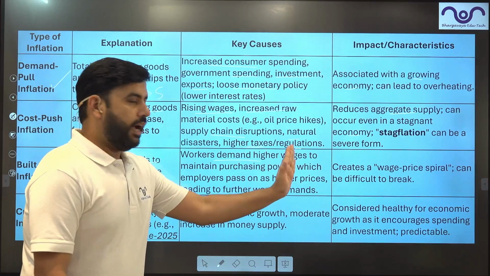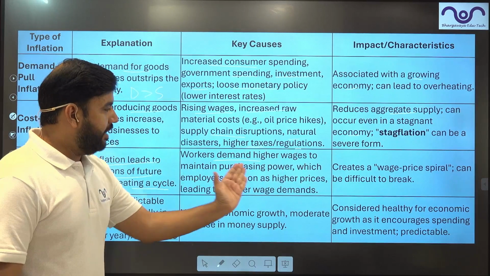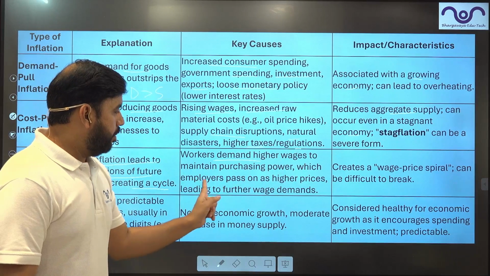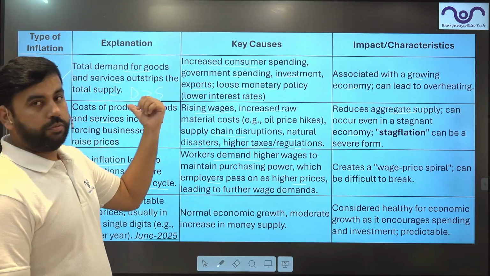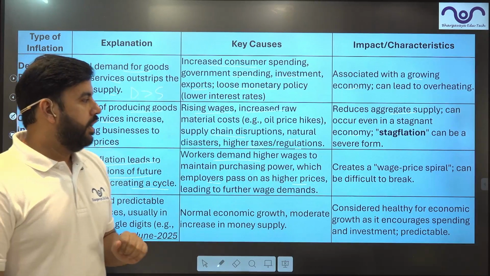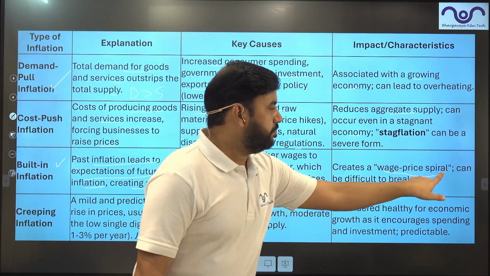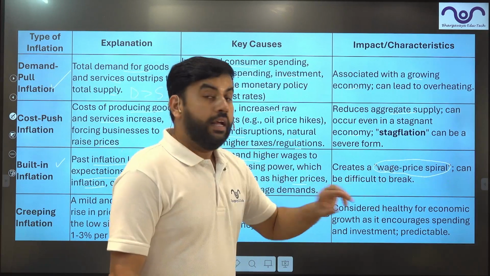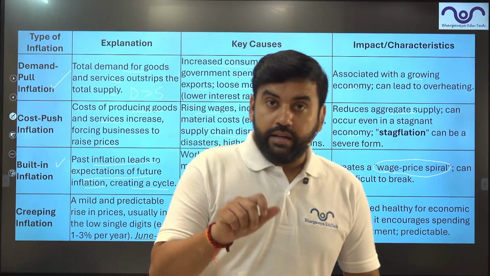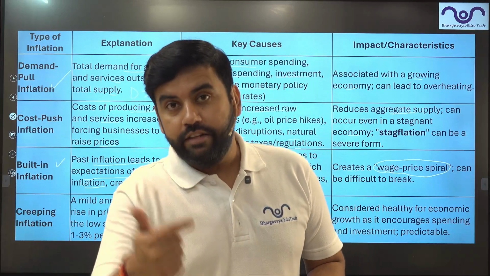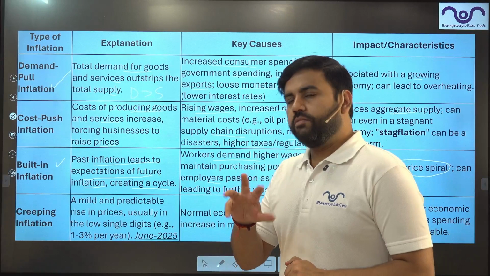So workers demand higher wages to maintain purchasing power, and employers pass on the higher prices. So cost increases, hence cost push inflation leads to the built-in one. It creates a wage price spiral in the country. That's why I told you when the 8th Pay Commission comes, it will create built-in inflation for a shorter period of time, 6 months to 1 year.